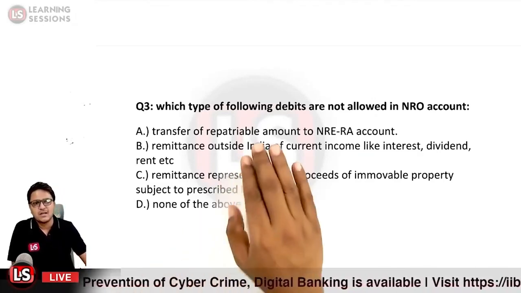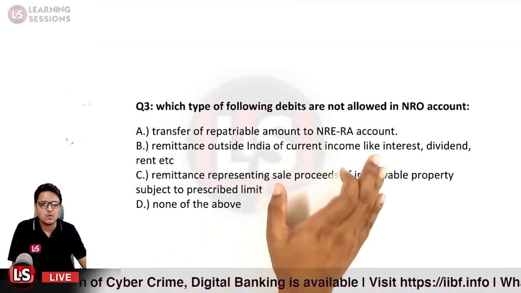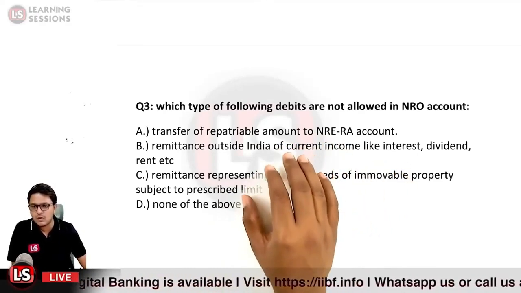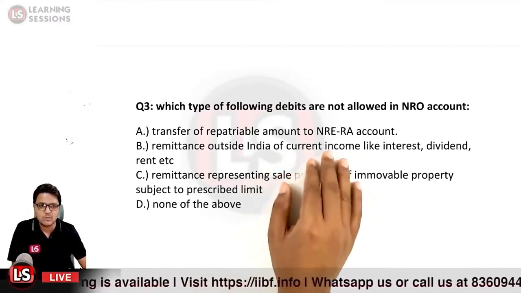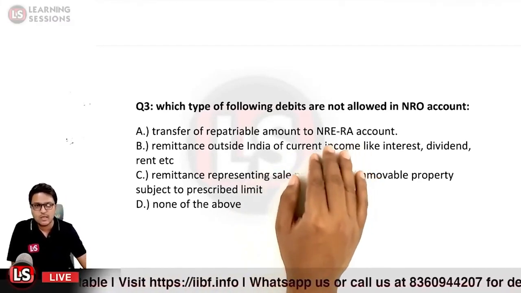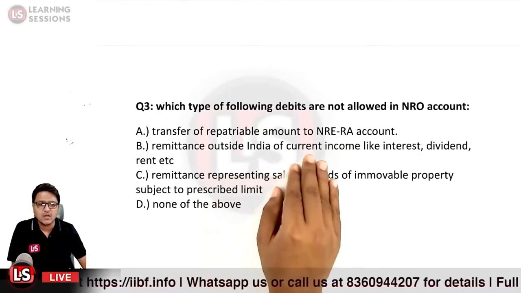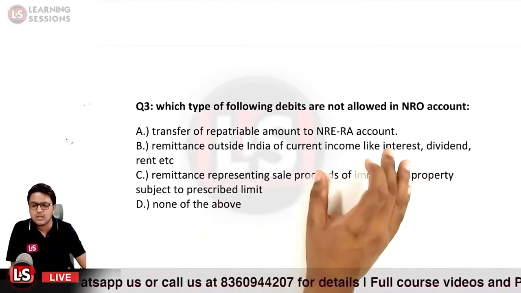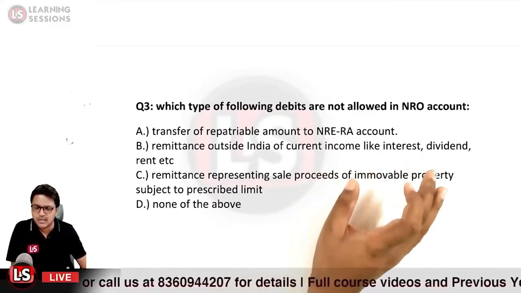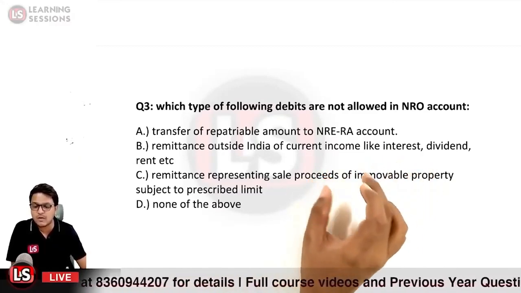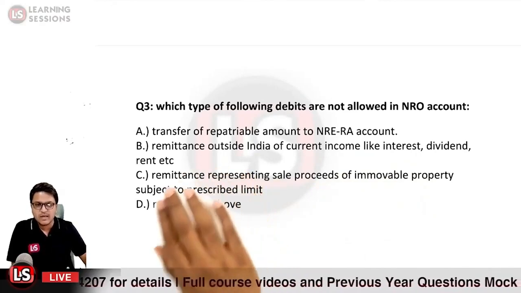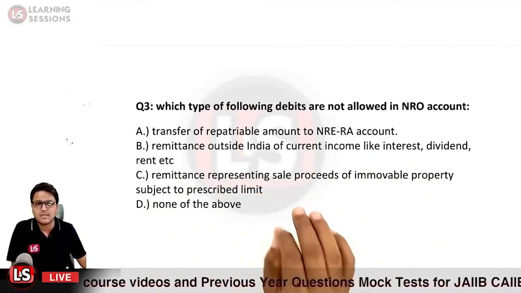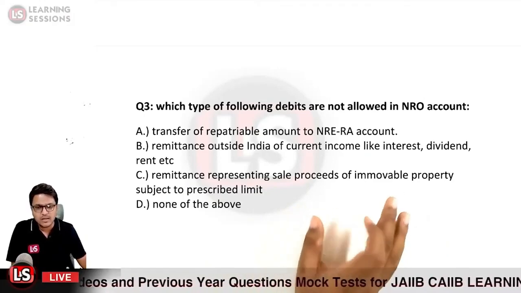First of all, it says transfer of repatriable amount to NRE account. I already told you that the repatriable amount, the amount which can be repatriated outside India, can also be transferred to the NRE Rupee account. That is true. And for the remittance outside India of current income like interest, dividend, rent, etc., that can also be repatriated outside India subject to the limits and subject to the payment of taxes. That is also allowed. Then it is remittance representing sale proceeds of immovable property subject to prescribed limit. That is also true. That is also allowed.